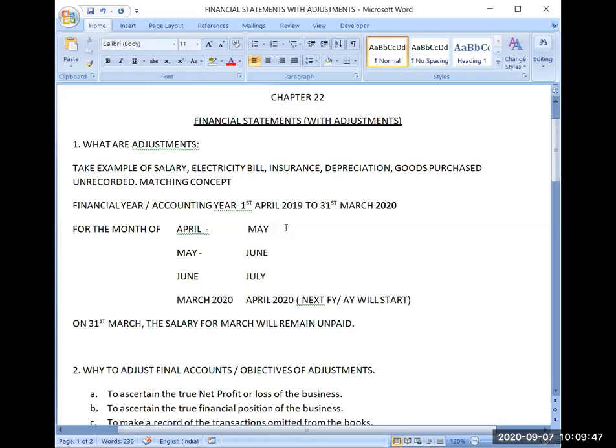Okay, I should clear you. One query is there, that's why I will clear the whole procedure again. Now please try to listen. Some confusions are there, so I will explain the concept of salary also. Practically, you also have some employees at your homes or in your father's or mother's office. When do you pay salary, before the month end or after the month end?